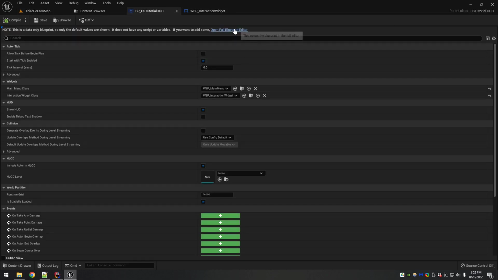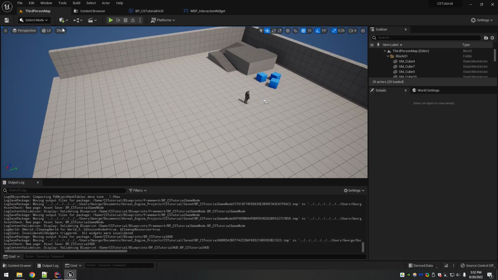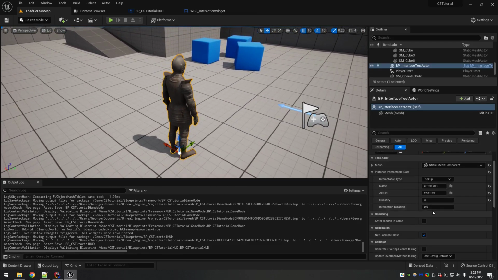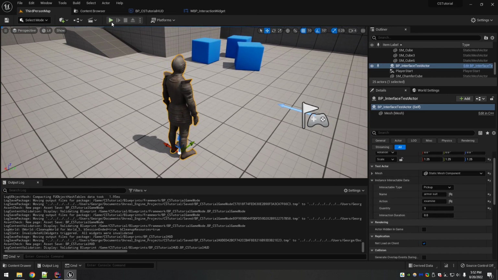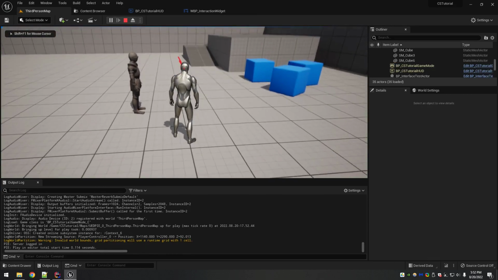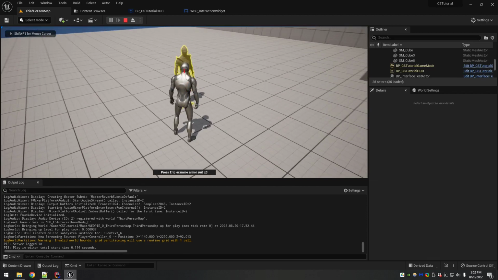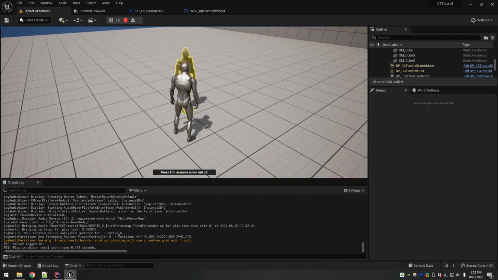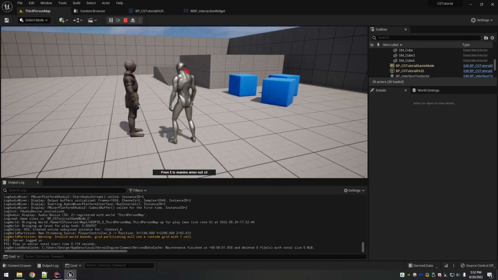I'm going to go back into the HUD blueprint and make sure that these classes are still set. Main menu is not doing anything for now, of course, but our interaction widget should be good to go if it's set. I think it's time to test it out. Make sure this dude still has his info. It is. He's a pickup. Let's try it. When I aim at him, look at that. To examine armor suit, and he's got a quantity of 3. Now when I look away,